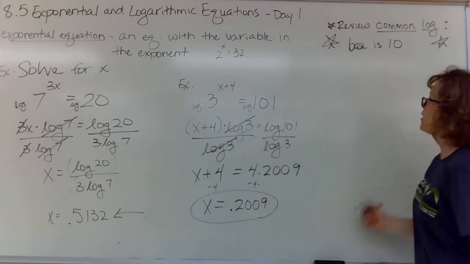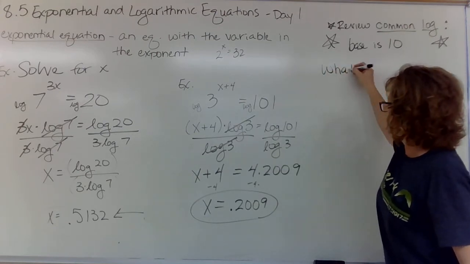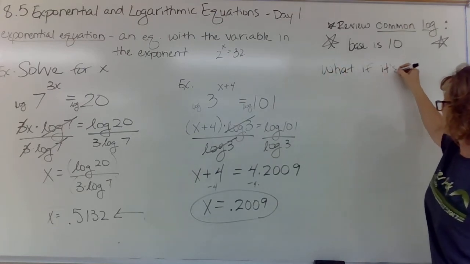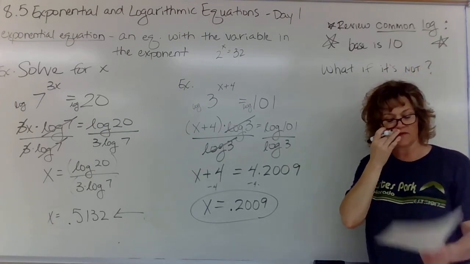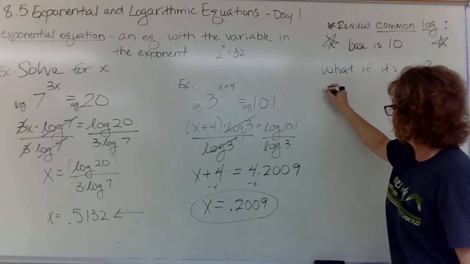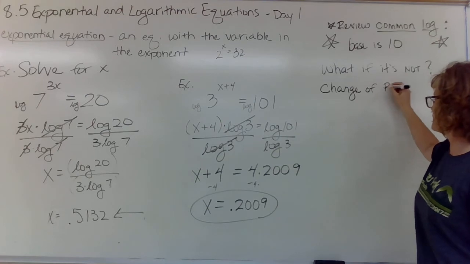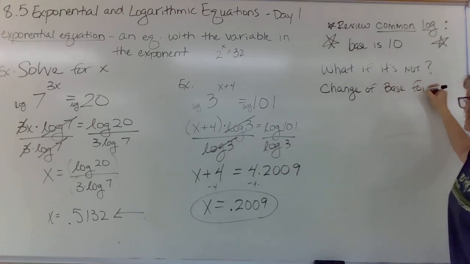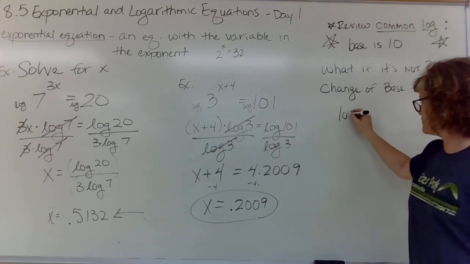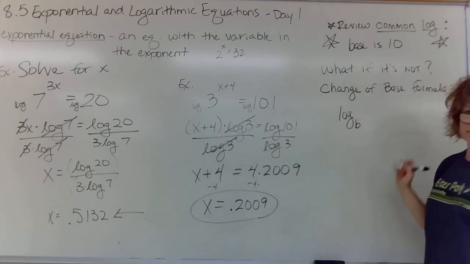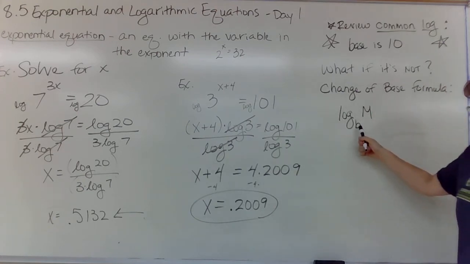Okay, so what if it's not base 10? What if it's not a common log? Well, we got a formula for that. Really, really simple. It is called the change of base formula. And here's how it goes. Let's say you have log base b, just representing some random number, of m. And it's not a 10.